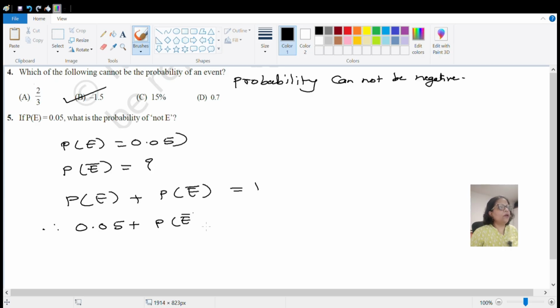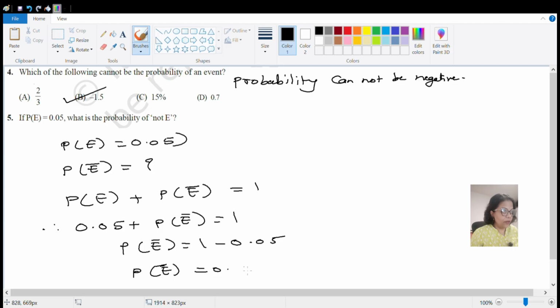It will be P of not E is equal to 1 minus 0.05. If you subtract, you will get the answer as P of not E is equal to 0.95. Okay. I hope you have understood these two questions. Now let us go to the next question.